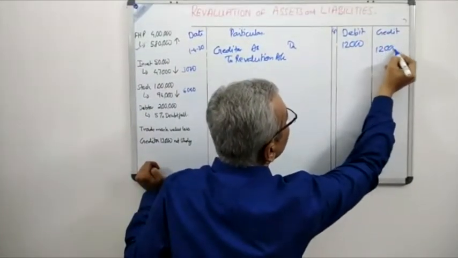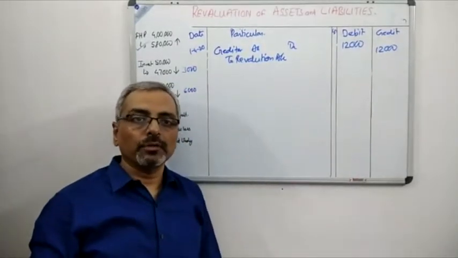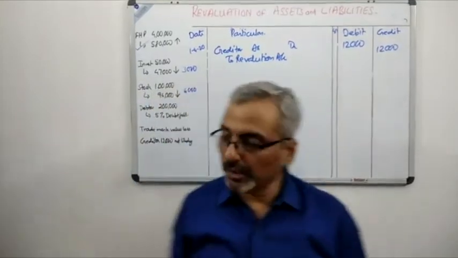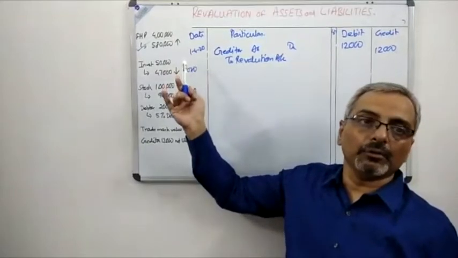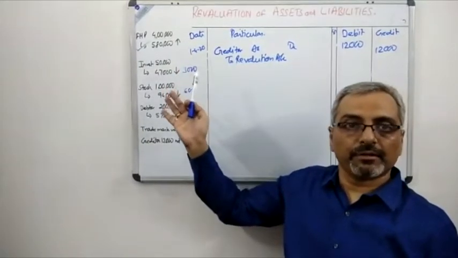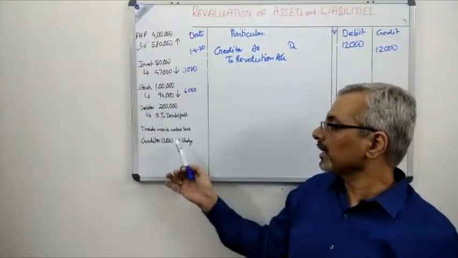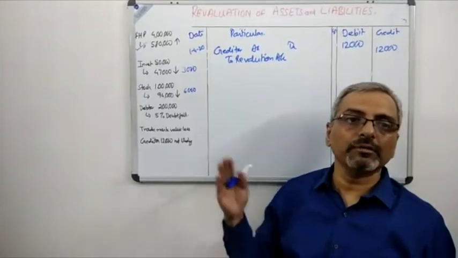Now, after this, let us find out the profit or loss on revaluation. If you see very carefully, the value of fixed asset had gone up by 1,80,000. So that was the item which was there in the credit side of the revaluation. And the last item, the value of creditors, is 12,000. These are the two items which are there in the credit side of the revaluation account.